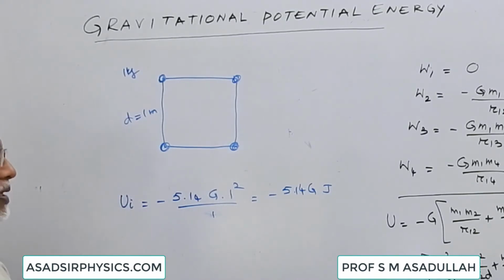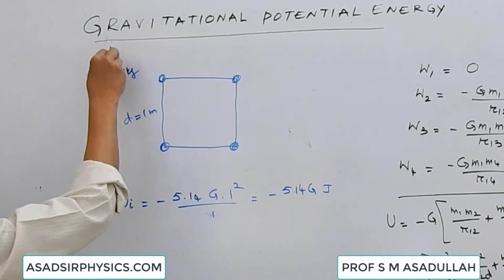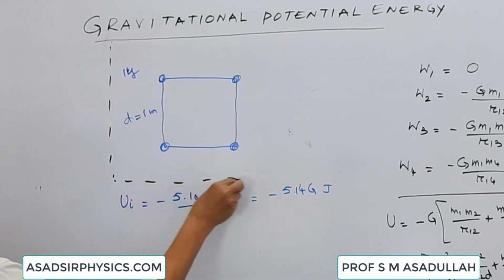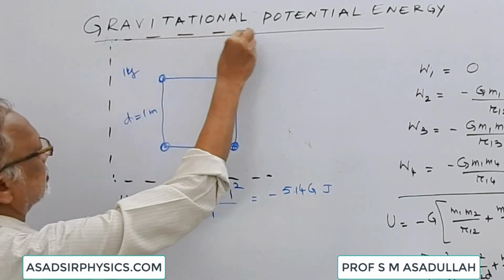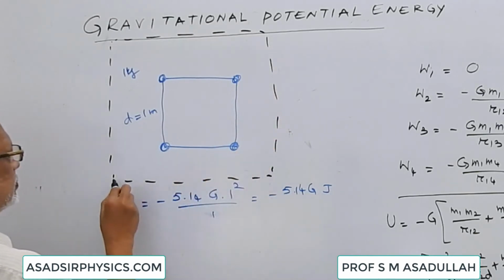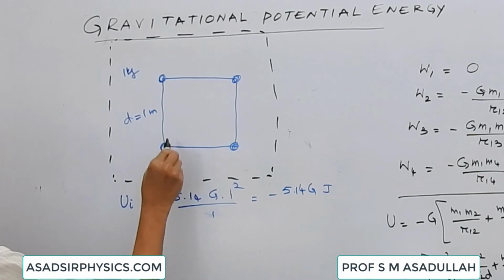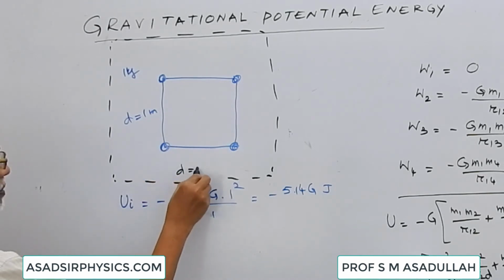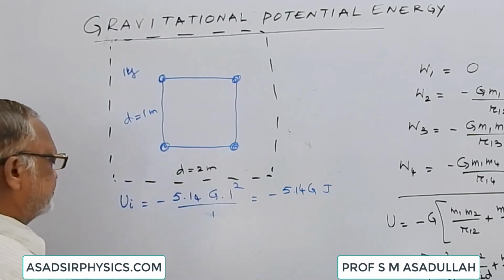Suppose it is asked like this. The square is made bigger. The length of each side is made 2 meter. Now what is the final energy and what is the work done?